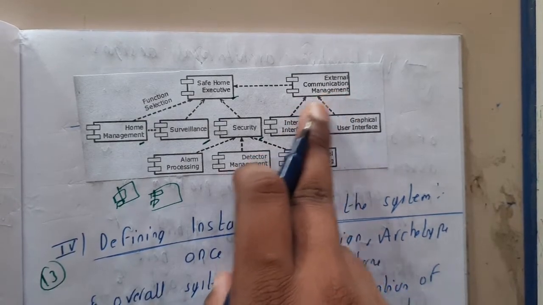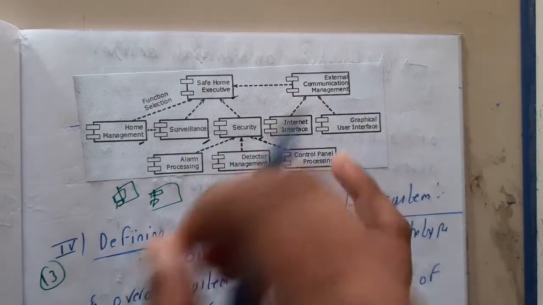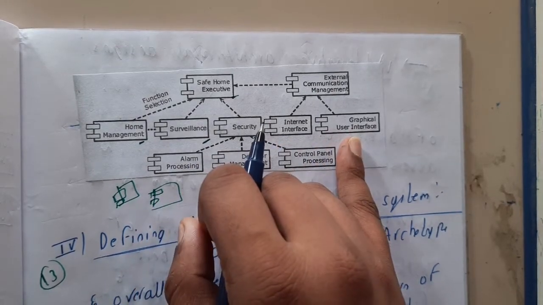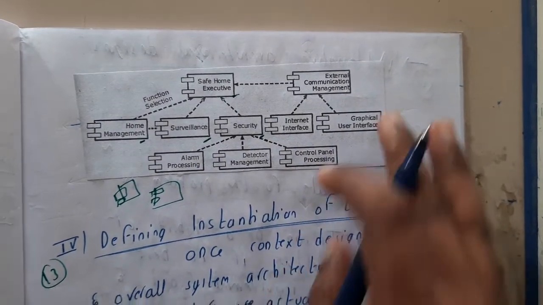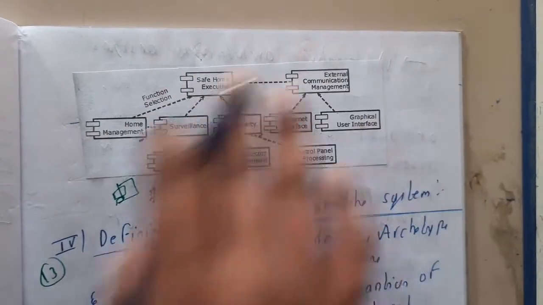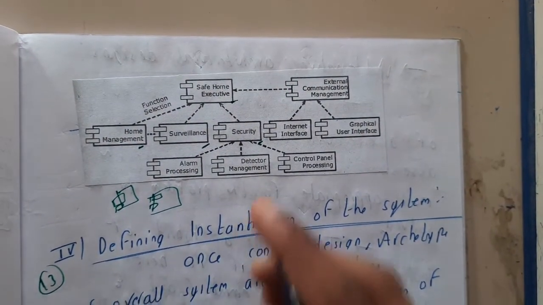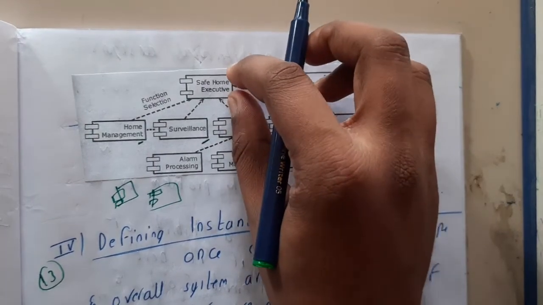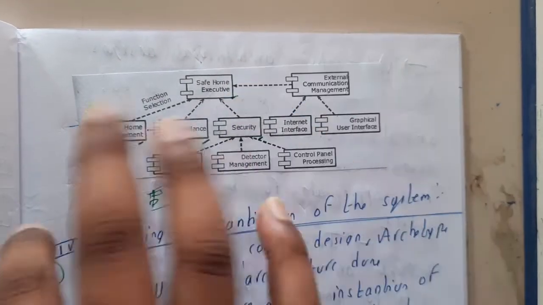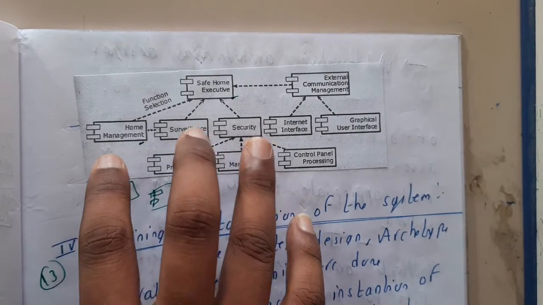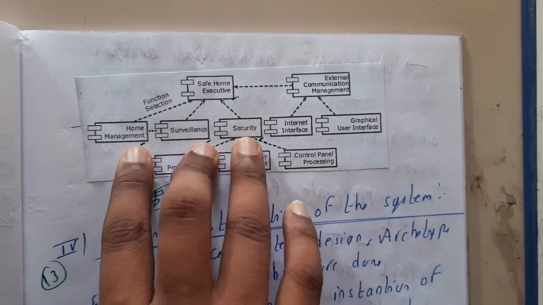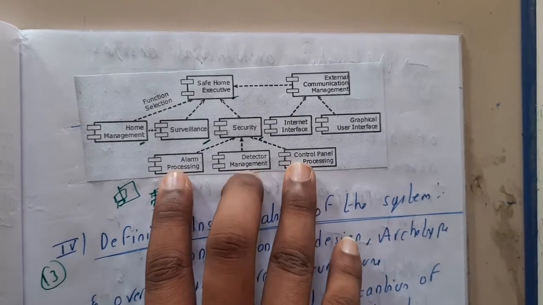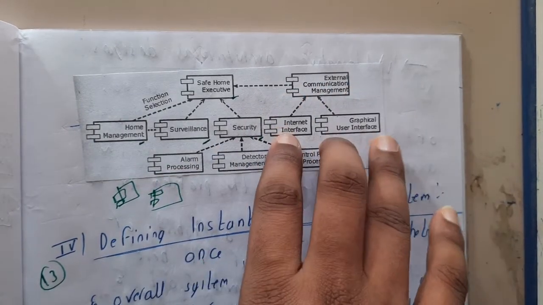Similarly, the external communication management is nothing but the internet interface and graphical user interface. I'll give you one more time, guys, because I think I didn't explain in a proper way. Initially you have the home security, right? The whole home security is one component. Inside that component we have three main components, that is home management, surveillance, and security. Inside security again we have three components, and in external communication we have two components.